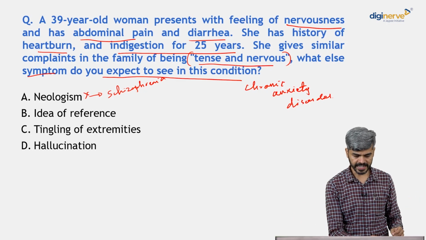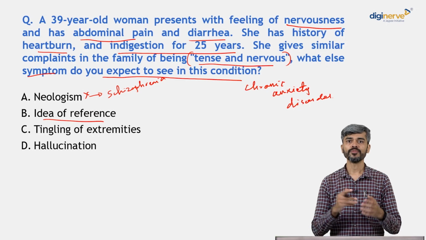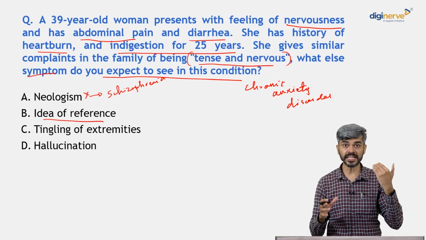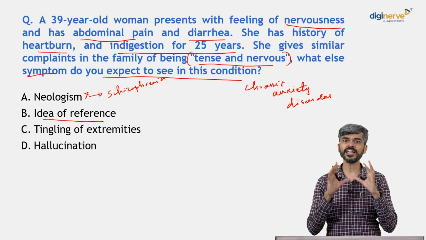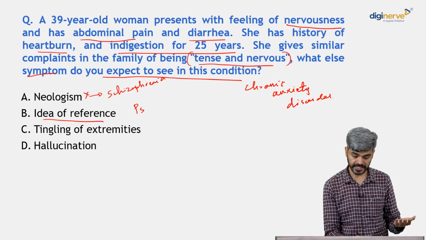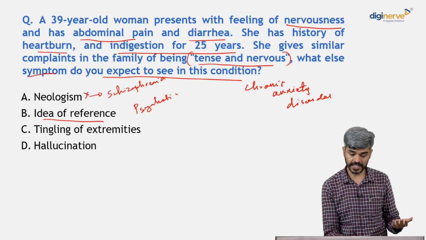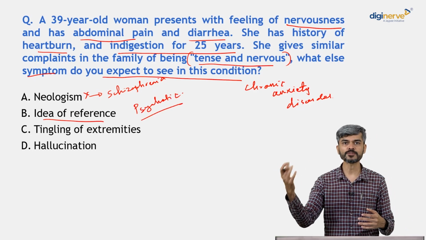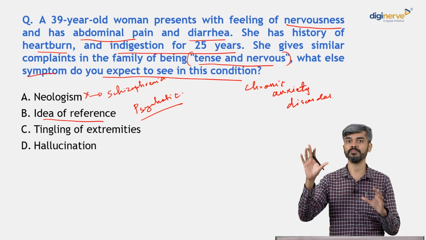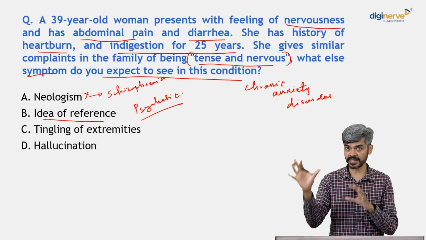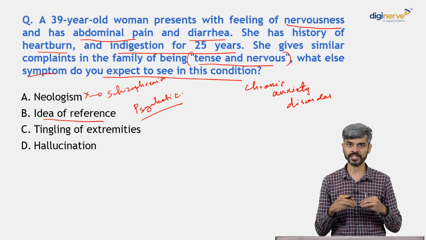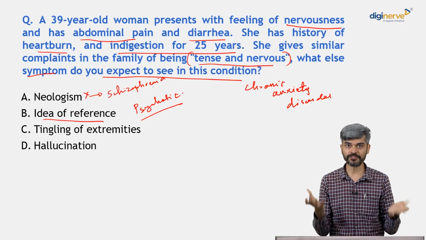No. And is it ideas of reference? When an individual feels that things happening around them have some special meaning towards them, and especially a very negative or a sinister meaning. For example, a patient who has a psychotic disorder or schizophrenia, when he goes out and somebody on the street smiles, they think that somebody is behind them and conspiring something against them, and that smile has a special sinister meaning to this individual. That's what we call ideas of reference, right?